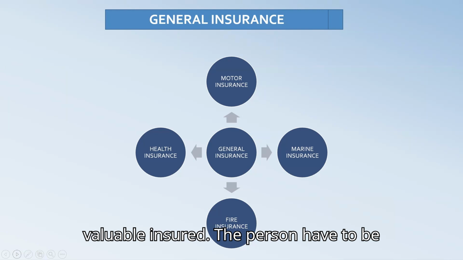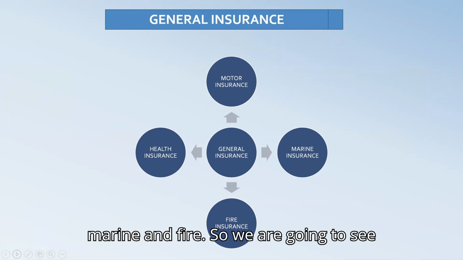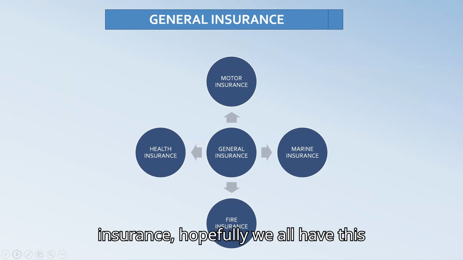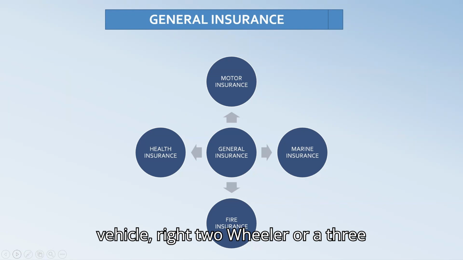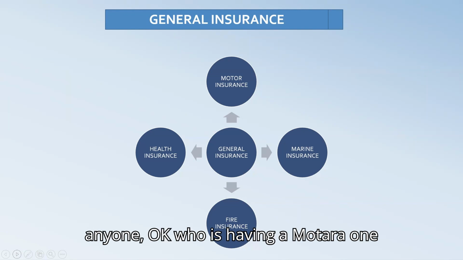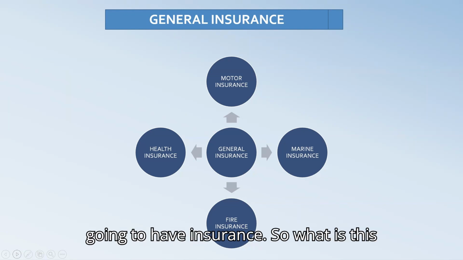The person has to be insured with all of these: health, motor, marine, and fire. So we are going to see each one. First, motor insurance. Hopefully we all have motor insurance, right? When you have a vehicle, a two-wheeler or a three-wheeler or a four-wheeler, you are going to have insurance.